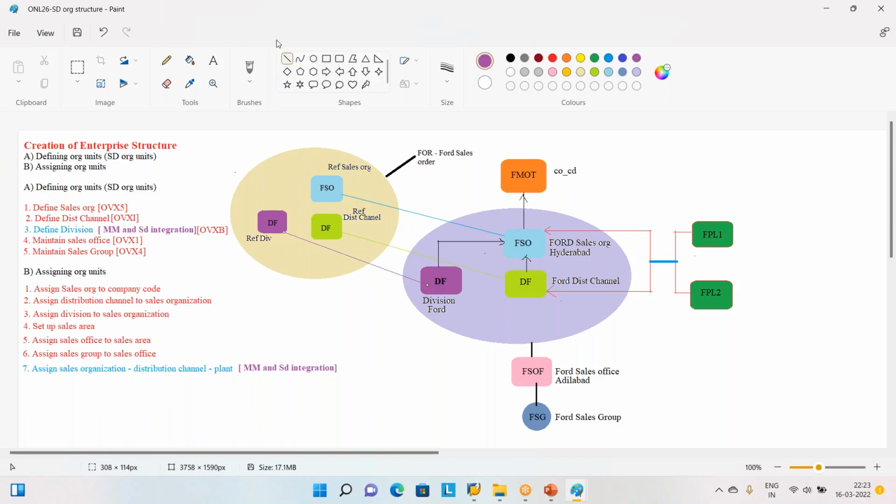So instead of linking this FOR directly to this sales area, I don't know why this fellow has done this method, but this is the method we are following. Now this is the document type we are going to use.